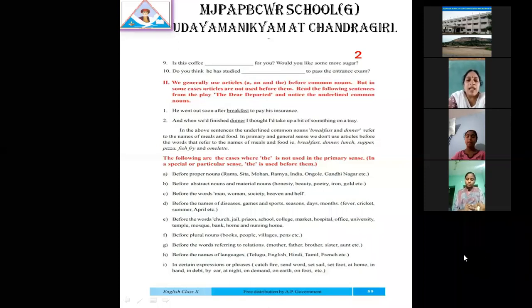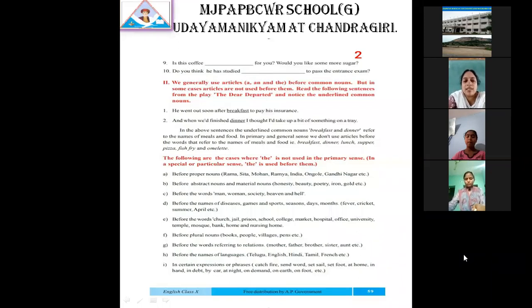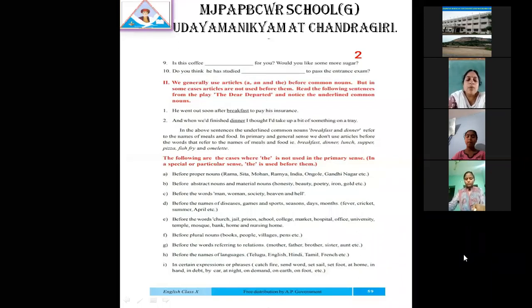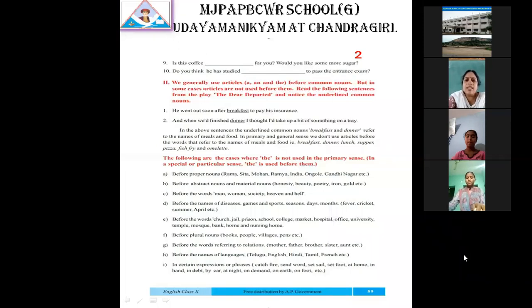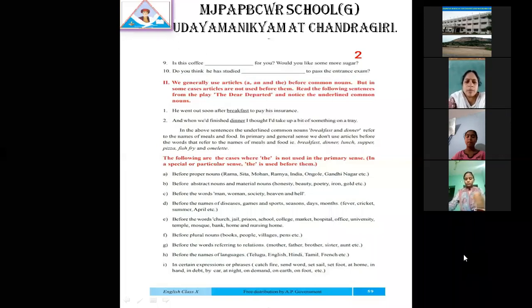Even for plurals, if you are familiar with those nouns, then "the" is used before that. So if you know about that one, at that time the definite article is used before that noun. So particularly, if you are speaking about a particular thing or a particular person, or a particular book.